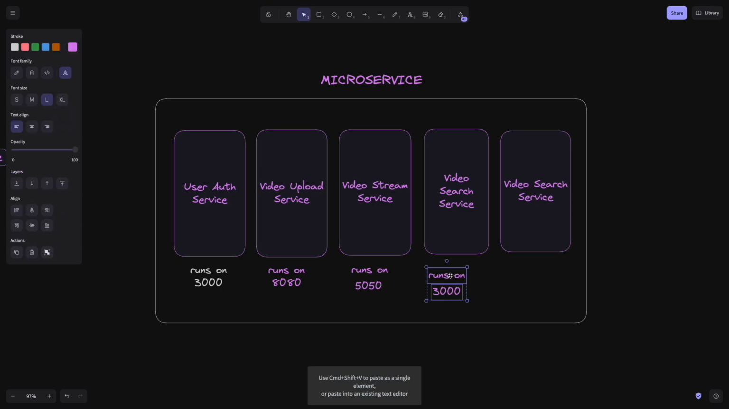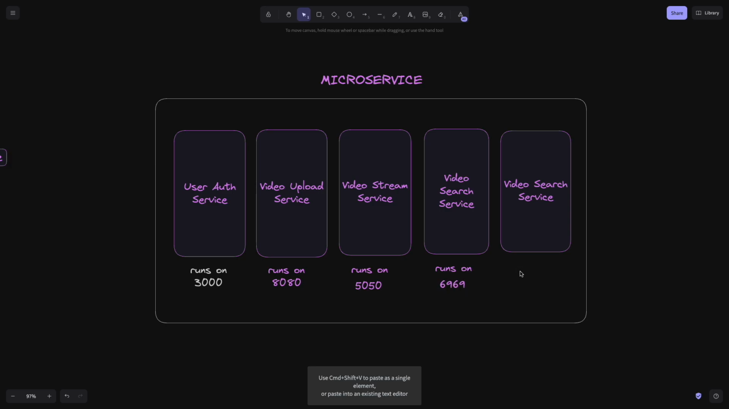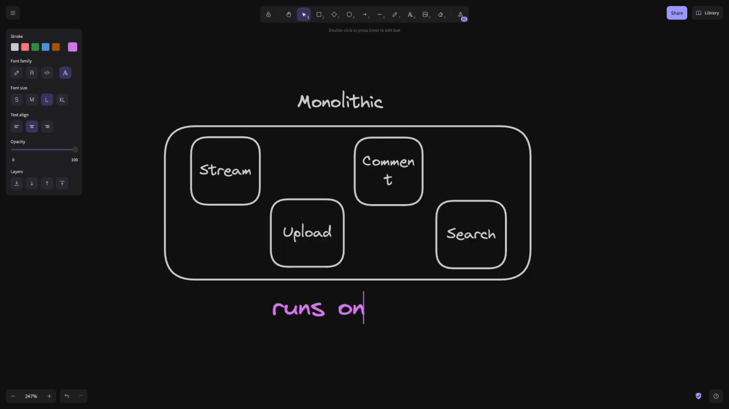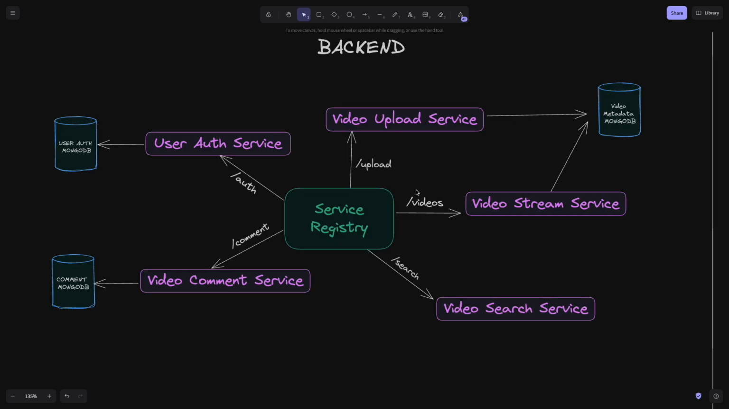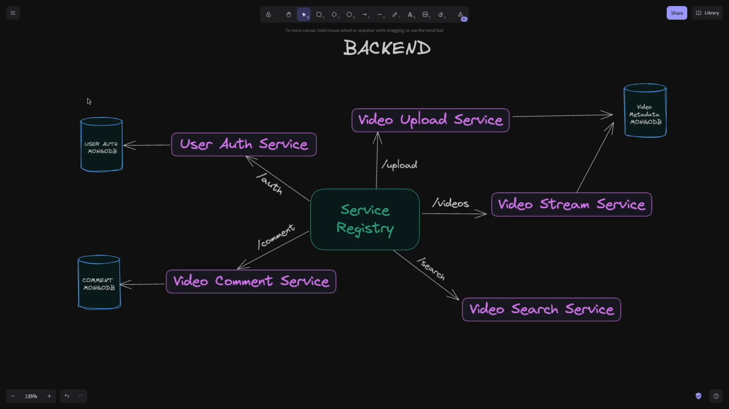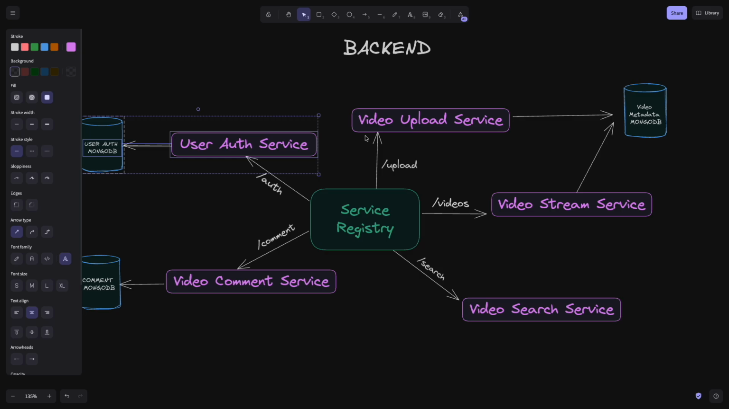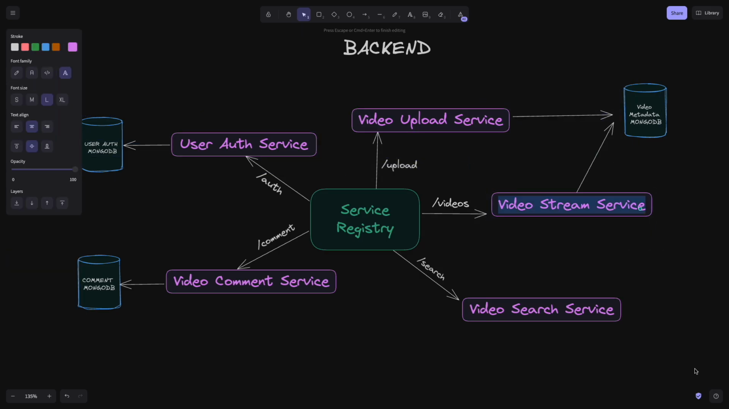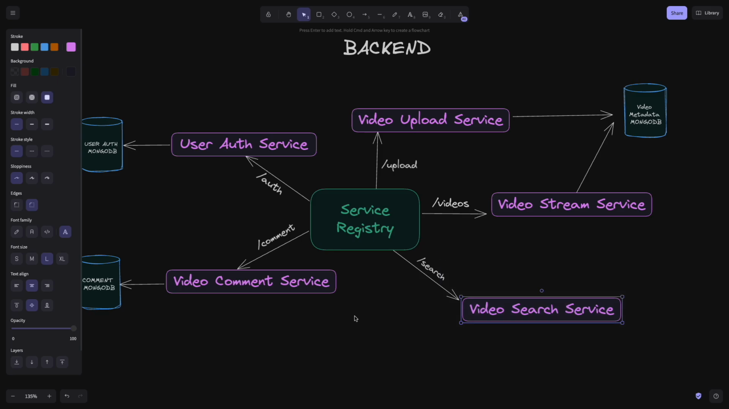And why I chose microservices is because I needed my system to be scalable, independent, where every service will run separately, and fault tolerant. Basically, it means if one of my services fails, the others are still functioning. Instead of building a single large app, which basically a monolith does, I broke down my application into 5 powerful microservices: user authentication, video upload service, streaming service, search service, and comment service.